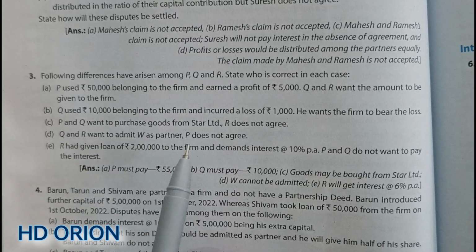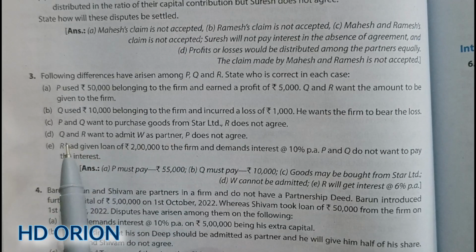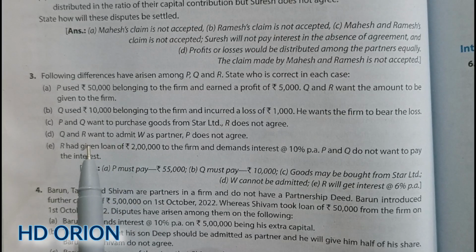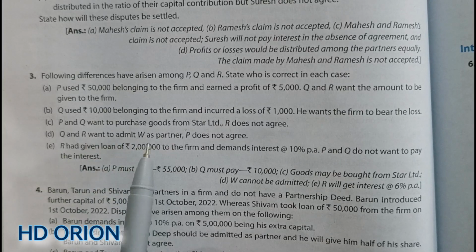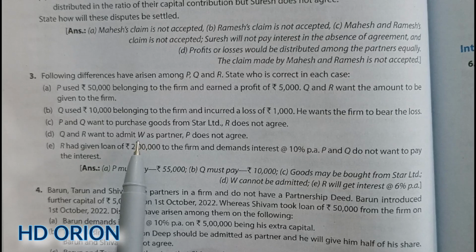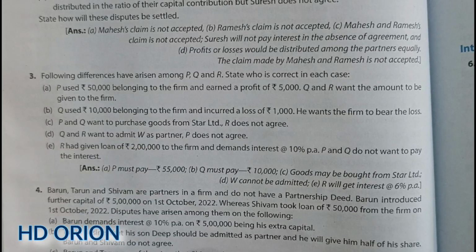But here we see one of the partners is refusing. Here we cannot stick to the majority of the partners agreeing and therefore admit W. That is not the case. All the partners must agree to it, and then only a new partner can be admitted. Therefore, W cannot be admitted because one of the partners has disagreed to admit W in the firm.